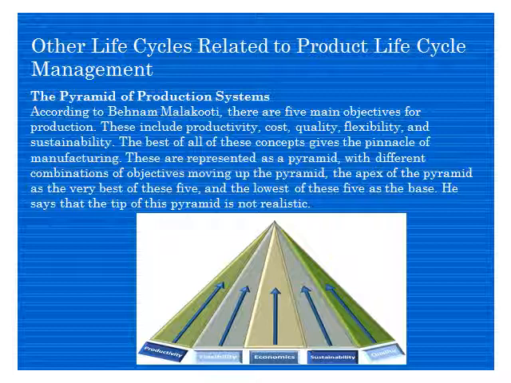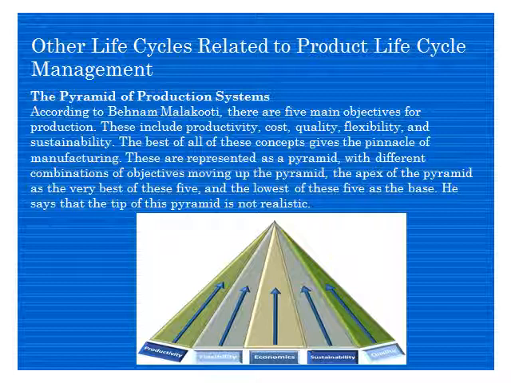All these five main goals of production should be kept in check at all times. Based on all these concepts, it gives a pinnacle for the manufacturer, so obviously you will have the best manufacturing, best production, if you have these things in check.